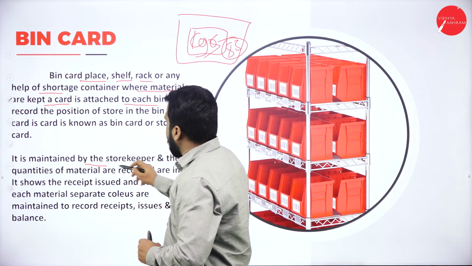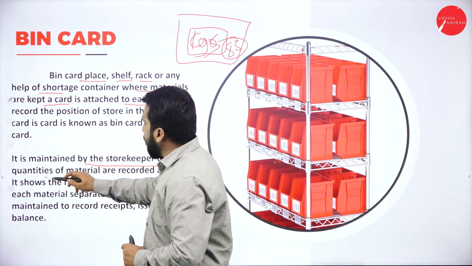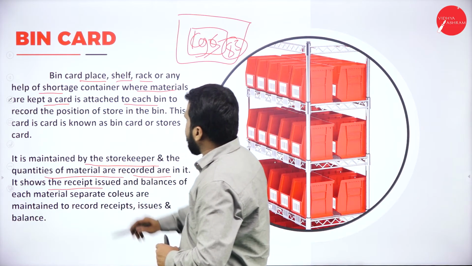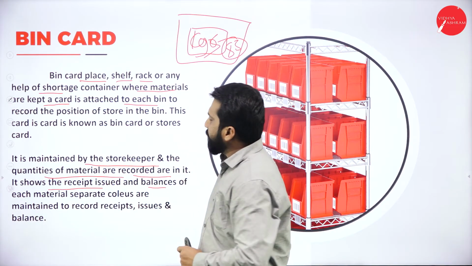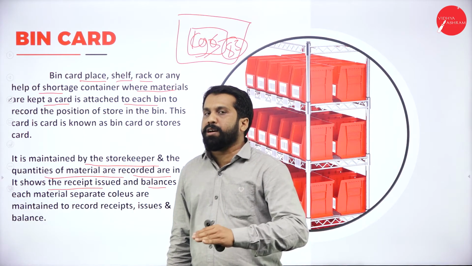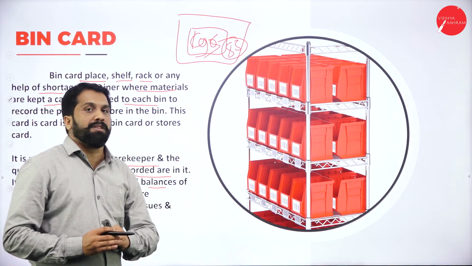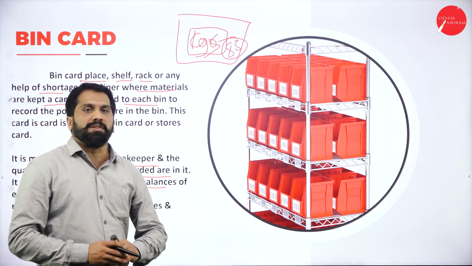It is maintained by the storekeeper, and quantities of material are recorded in it. It shows the receipt, issue as well as balance. If you have received something, your quantity will be increased. If you have issued something, your quantity will be decreased. This is all about your bin card.